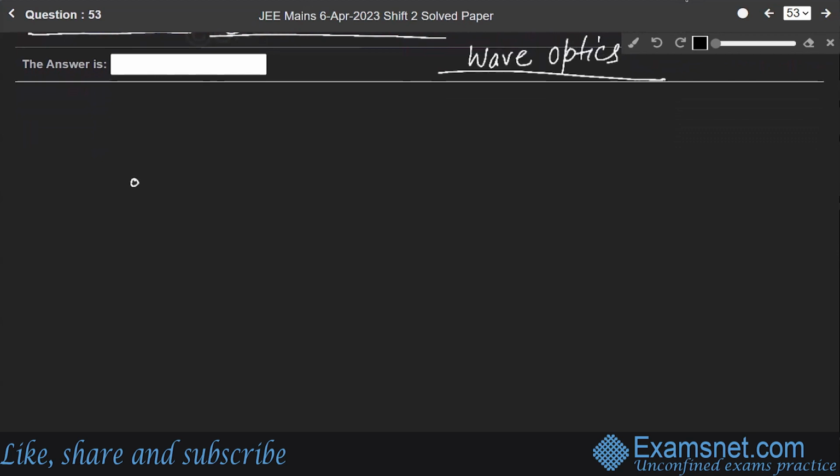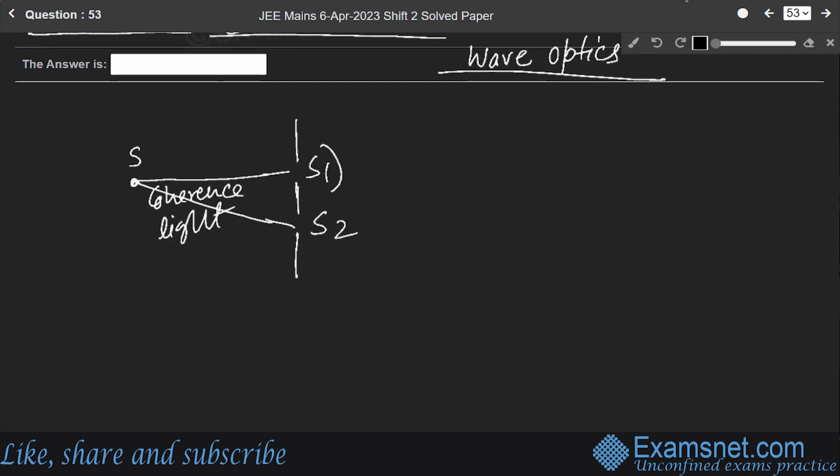There is a source S. A light wave is coming from this source. It is coherent light. Always remember, for Young's double slit experiment, the light should be coherent. Coherent light is coming. It is incident on different slits, like this is slit 1, S1, this is slit S2. And wave fronts are emerging from it.